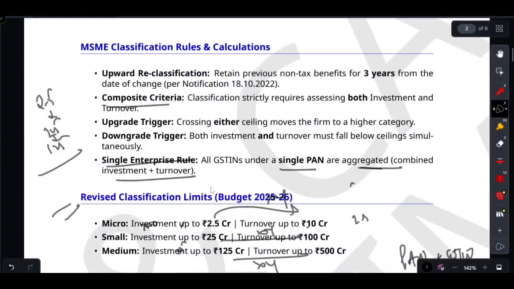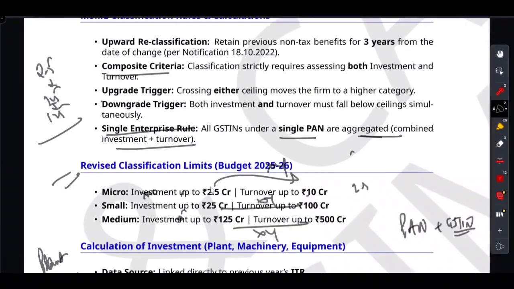Again, I am repeating, to go up, you can see the upward trigger. You just need one blast of hot air. If the business crosses either the investment ceiling or the turnover ceiling, then they are pushed to the next category. And to go down, if you lose both burners, both your investment and turnover must fall below the ceiling simultaneously. For upward, if you cross either ceiling, you go upward. For downward, you have to miss both ceilings.